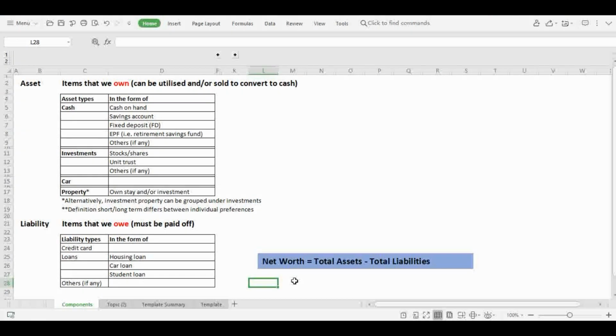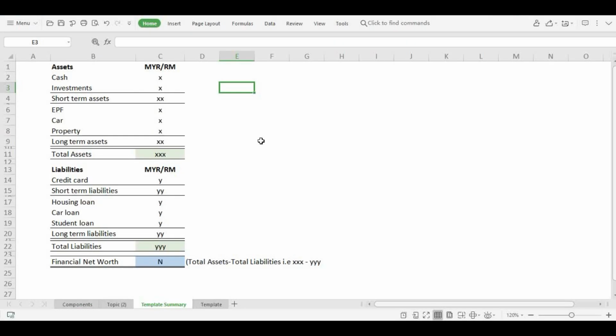As a recap, this is a super quick snapshot of what I have shared in the first video. Before I begin, I would like to emphasize that the key to this tracker is to ensure effective and yet simple tracking so that you would find it easy and not be discouraged from maintaining the tracking in the long run. Here is a simple summary of the tracker template based on assets, liabilities, and short-term, long-term categorizations.